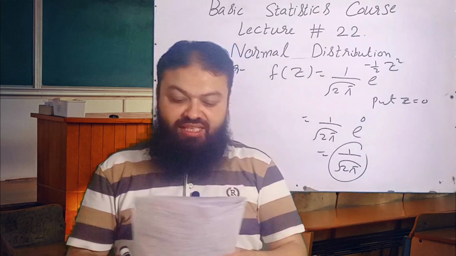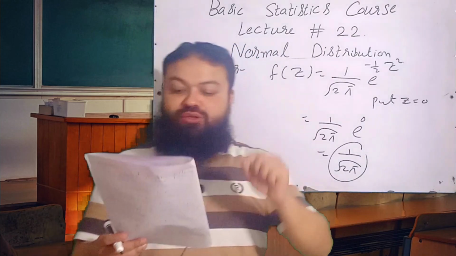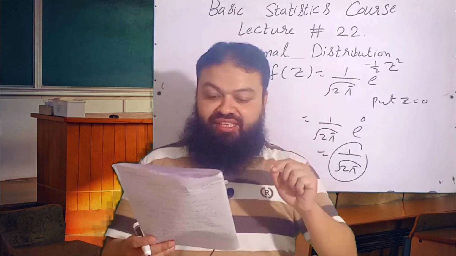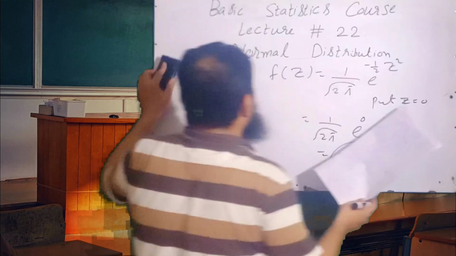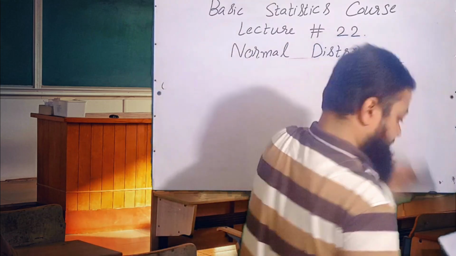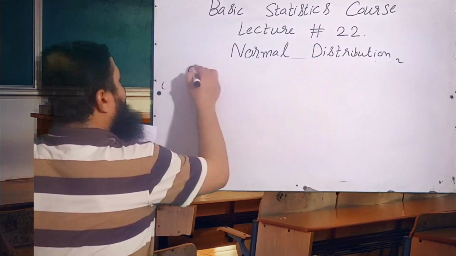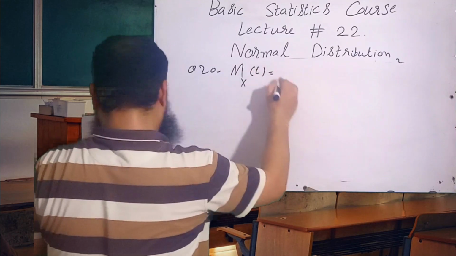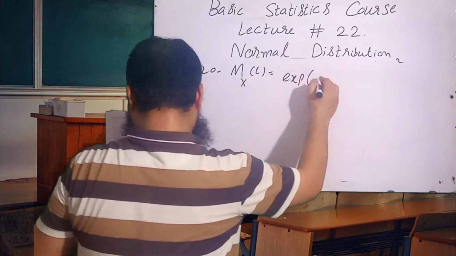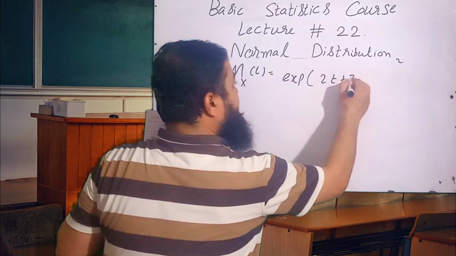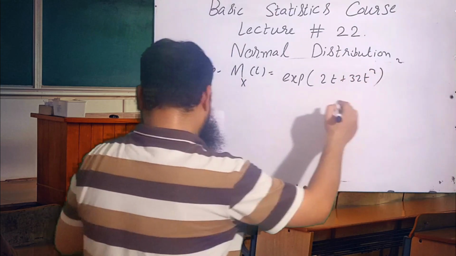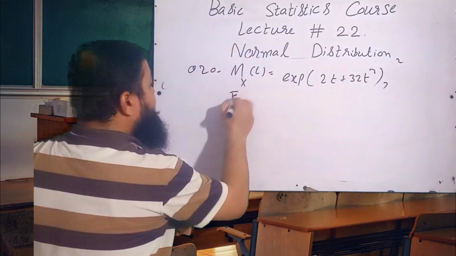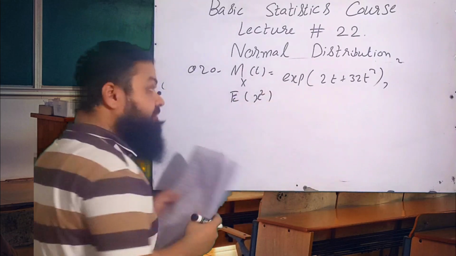Question number 20. The moment generating function of a normal variate x is e raised to power 2t plus 32 t square. Then we have to find expectation of x square. A very important question.